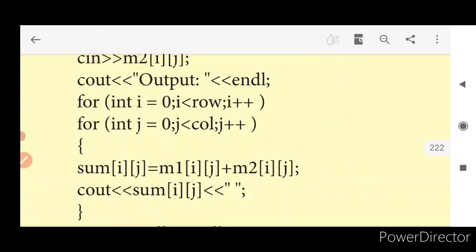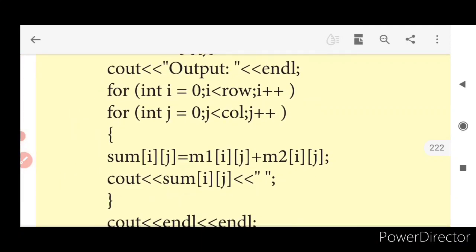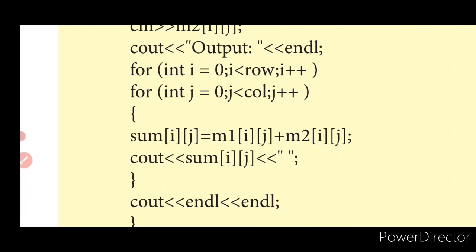Sum of I comma j, M1 of I comma j plus M2 of I comma j. Each and every value, first row of 0 0 and second row of 0 0 will be added, and first row matrix of 0 1 and second row matrix 0 1 value will be added. Like that what will happen? The sum value will be calculated and finally the sum value will be printed. This is how your matrix works.